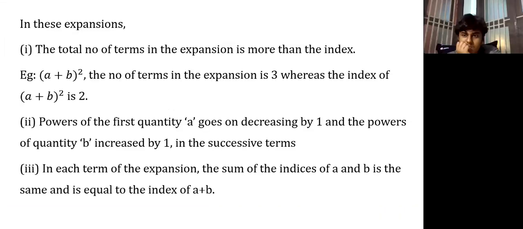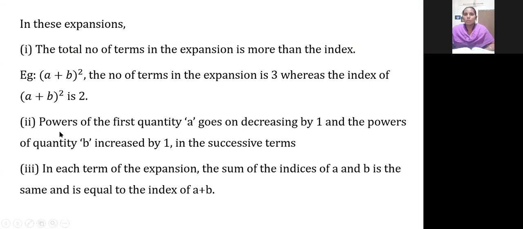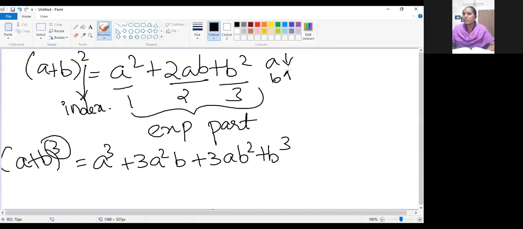Okay. See the next one. Second point: the powers of the first quantity a go on decreasing and the powers of the second quantity b increase by 1 in the successive terms. Shall we see what it is? a power will be decreased, b power will be increased.